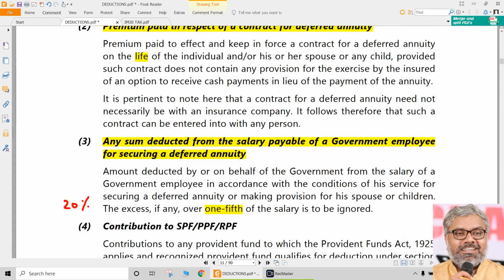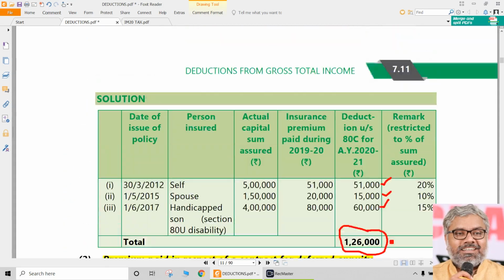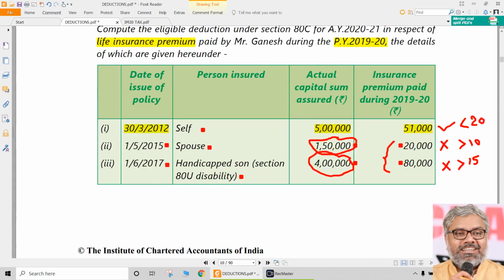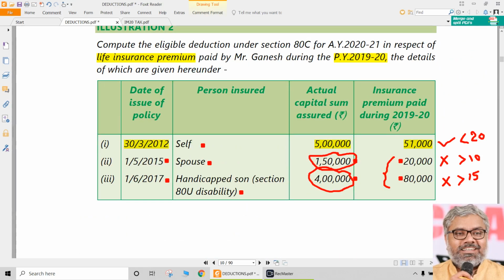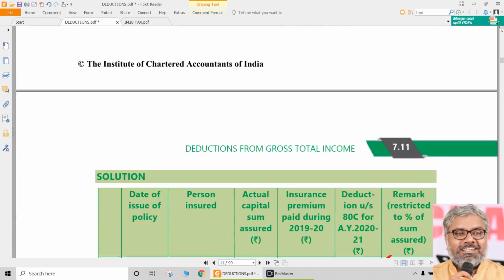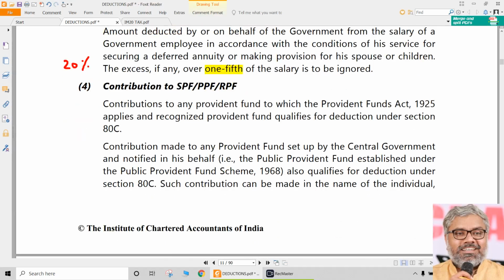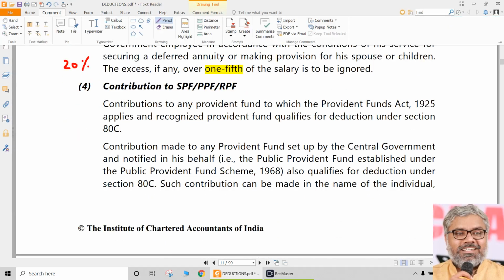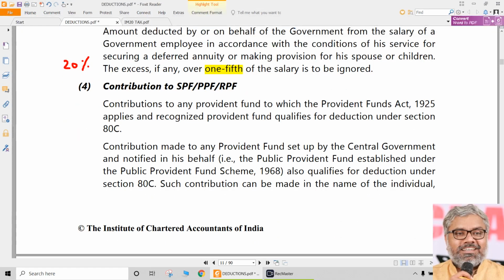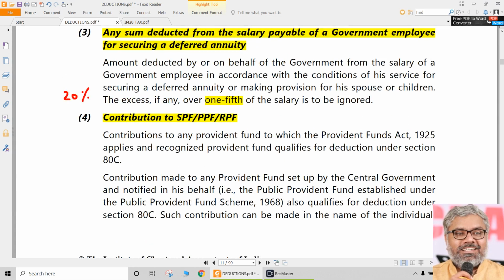That is a restriction. For a normal life insurance policy, the restriction is related to the percentage of premium paid as a percentage of capital sum assured, depending upon the type of the assessee, whether normal assessee or handicapped assessee, and also depending upon the date of the policy. That also has to be remembered well. Then another point is, which we already studied in salaries, but is that eligible for 80C? Yes, it was eligible. Now we are just once again looking at it.